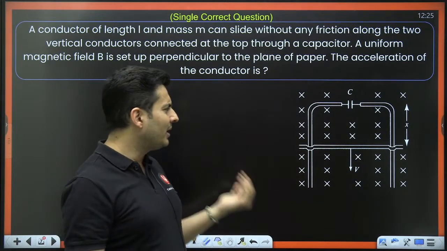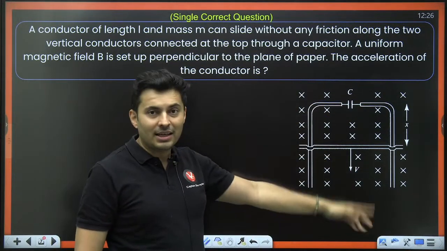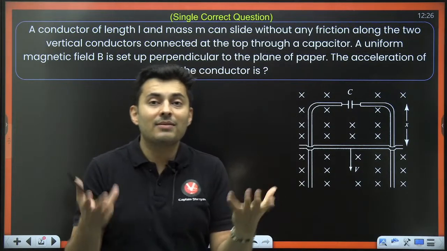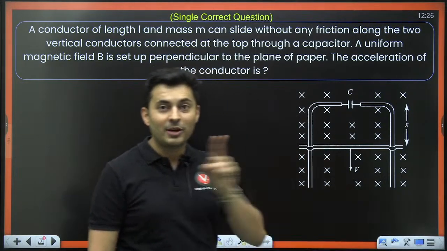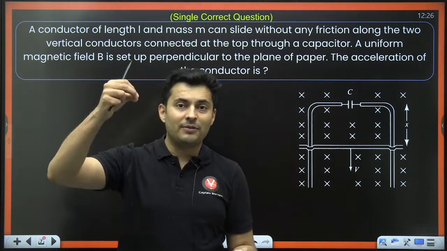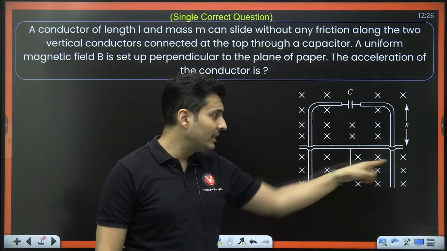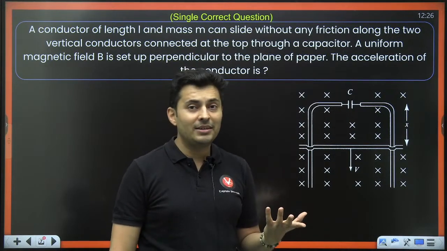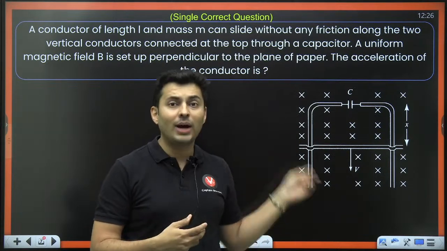You might be wondering, sir, what has this got to do with anything? See, when a rod moves in a magnetic field, what does it create? It creates, or it behaves like a battery, so it creates a voltage difference. Yes, it's motional EMF. Remember, you move a rod in a magnetic field, BLV is the EMF or the voltage which is created across the ends of the conductor. So if it behaves like a battery, this battery is connected to the capacitor. So what will the capacitor do? It will get charged. Once it gets charged, there is some current flowing in it while it is charging.